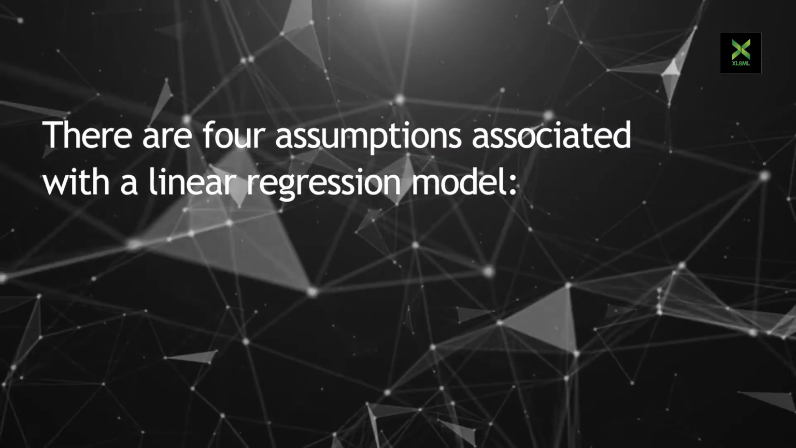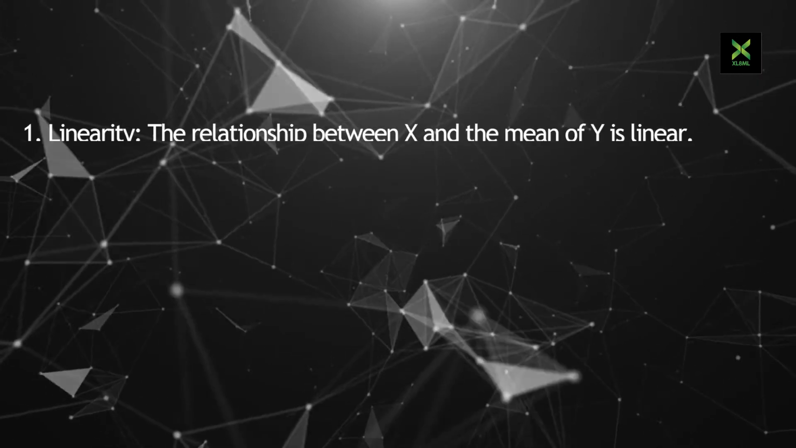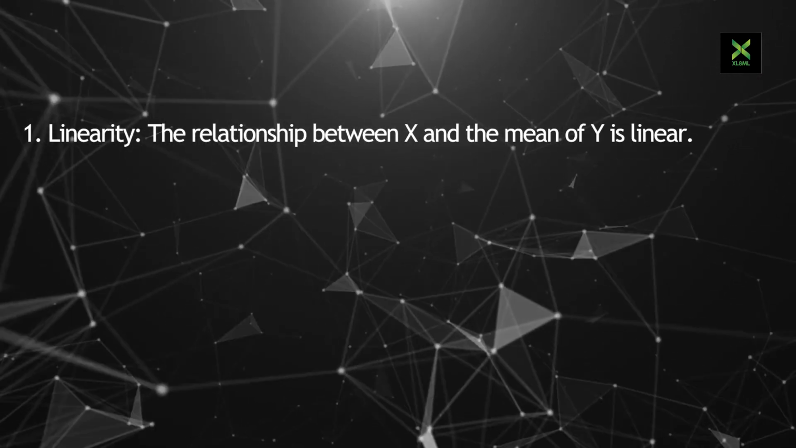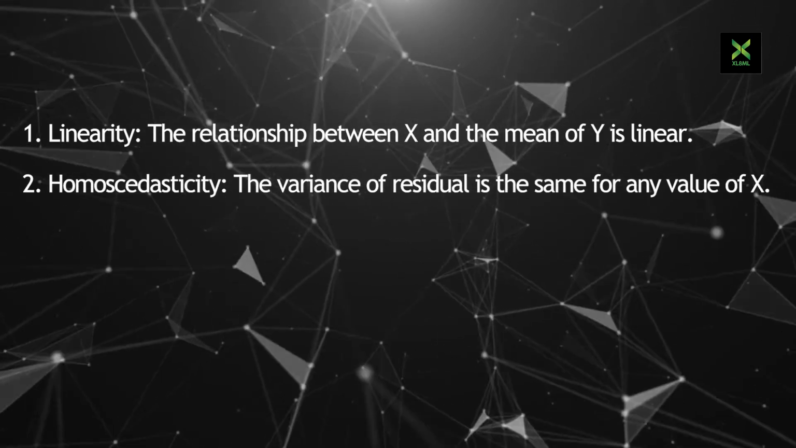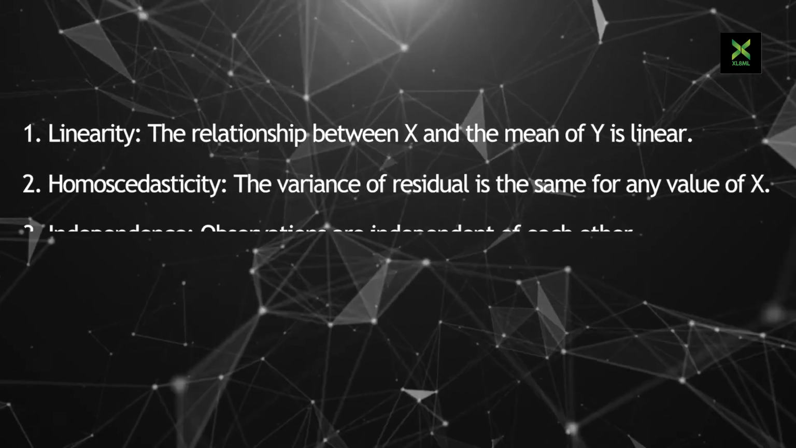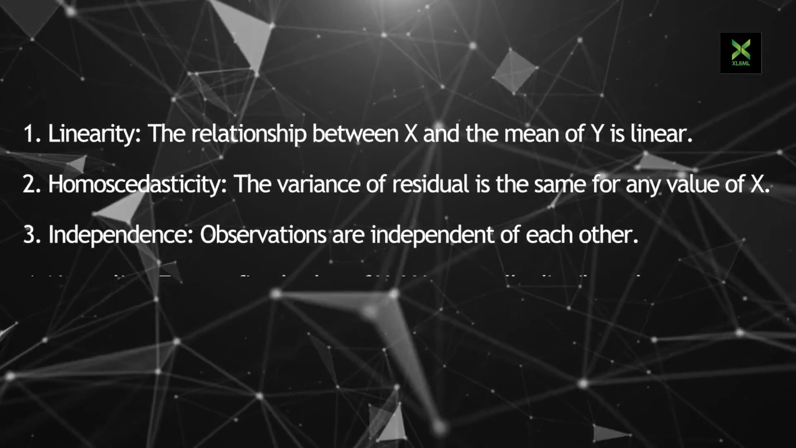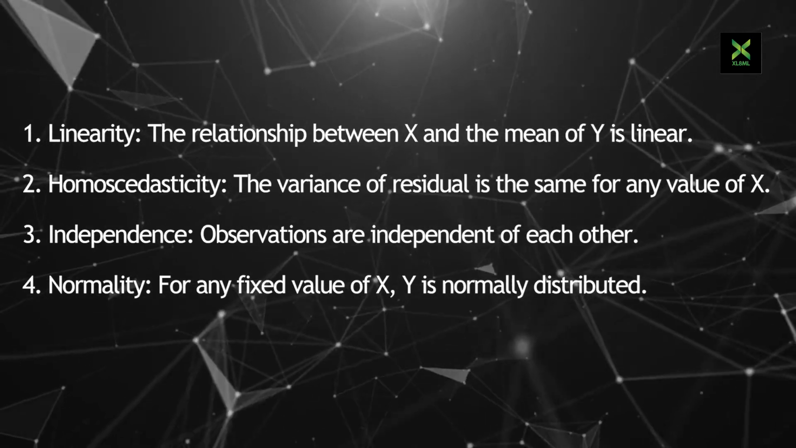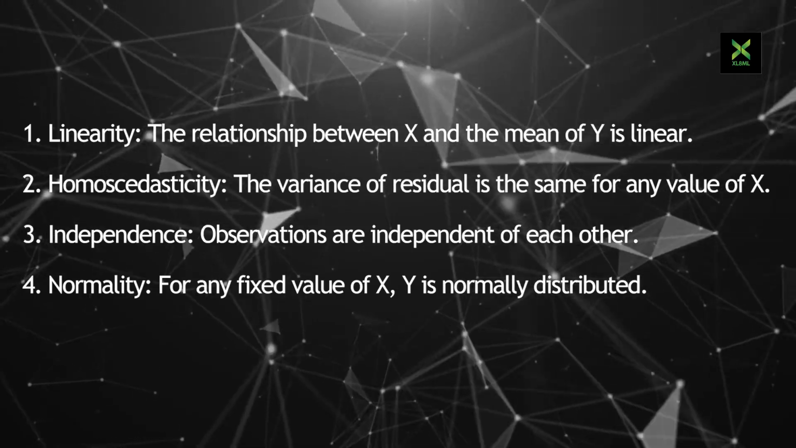There are four assumptions associated with a linear regression model. 1. Linearity, the relationship between x and the mean of y is linear. 2. Homoscedasticity, the variance of residual is the same for any value of x. 3. Independence, observations are independent of each other. 4. Normality, for any fixed value of x, y is normally distributed.